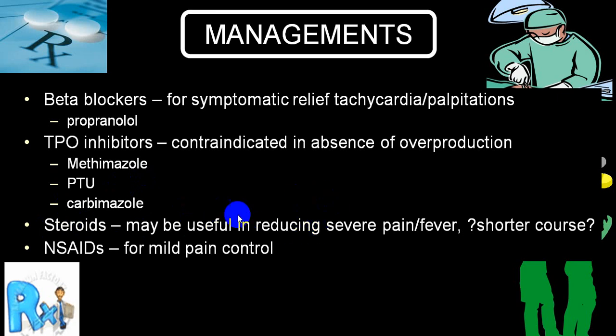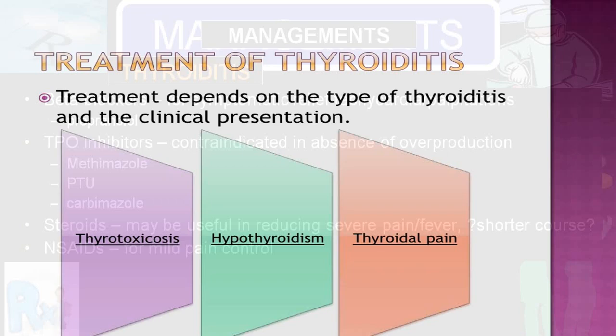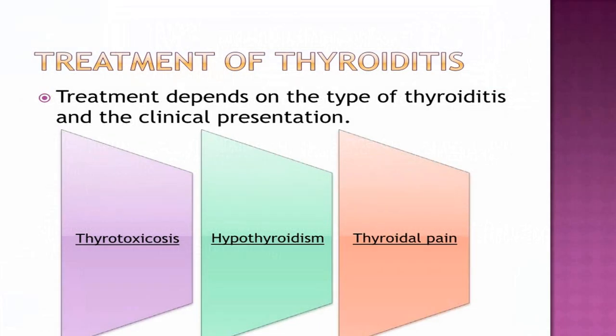Steroid is very rarely useful. It is given only if there is very severe pain, particularly in the autoimmune variety, and usually it is a short course. Steroid is absolutely contraindicated if it is the subacute purulent variety. Don't use steroid in the suppurative variety. NSAIDs are commonly used to reduce inflammation and pain. So that will be in thyroiditis. So there will be three stages.